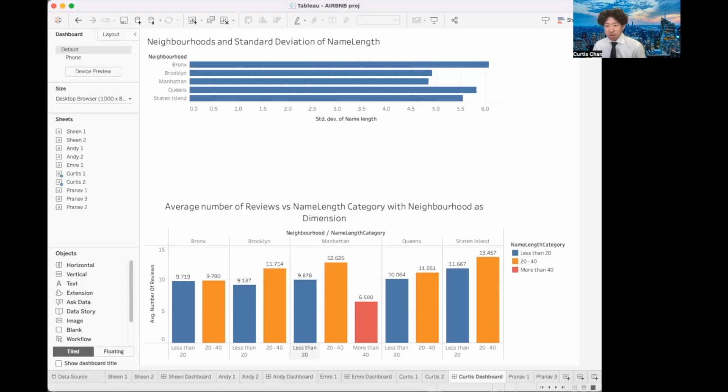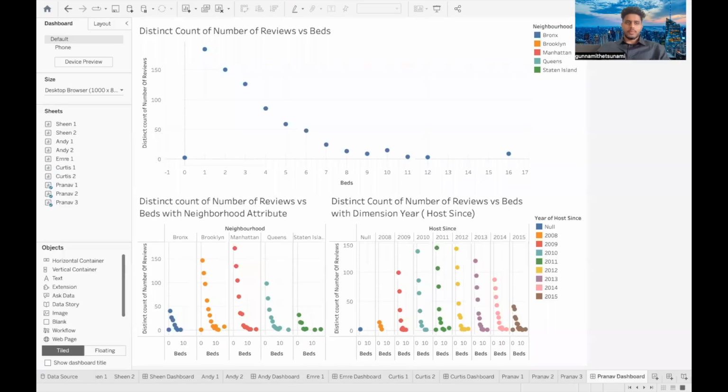Renters can use this information to negotiate rental rates and find the best value for their accommodation needs. They can also use this information to determine the type of neighborhood they want to live in based on the level of engagement and activity, with neighborhoods with longer name lengths and higher average number of reviews being potential indicators of this. Overall, this analysis provides valuable insights for all parties involved in the Airbnb listings in New York and can be used to make informed decisions based on the number of reviews and the name lengths.